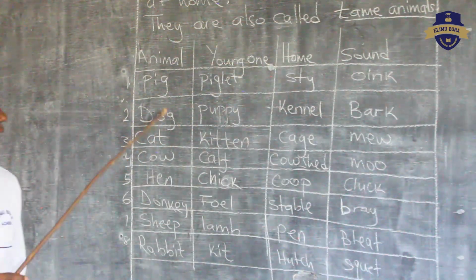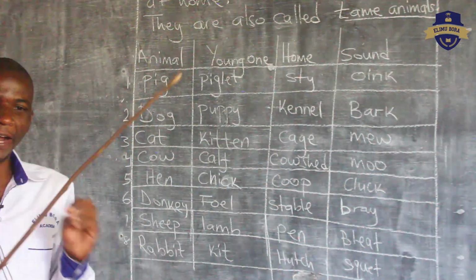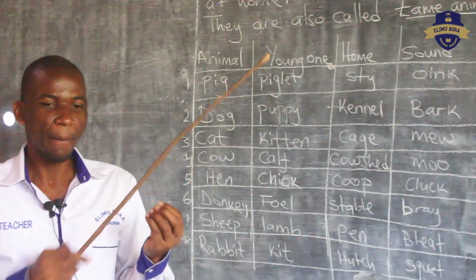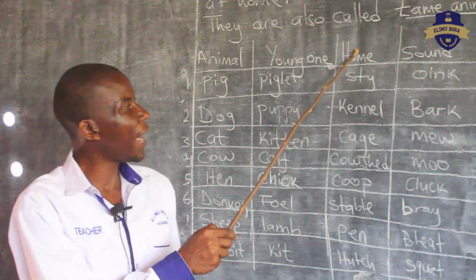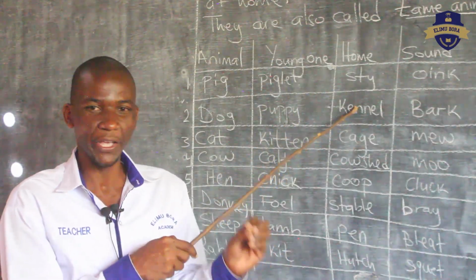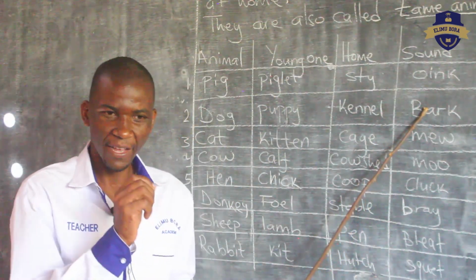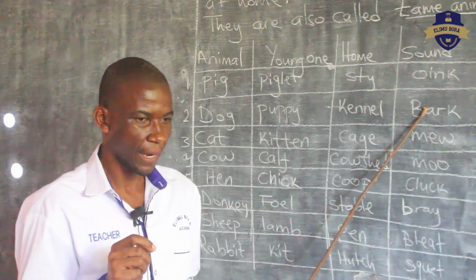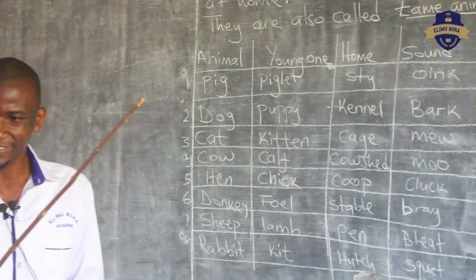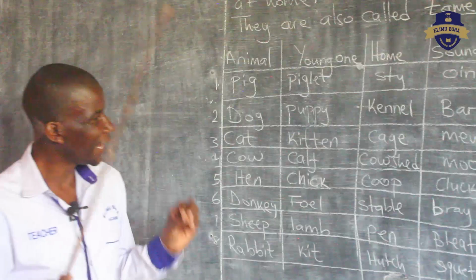Number two is a dog. The young one of a dog is called a puppy. The small dog is called a puppy. The home of a dog is called a kennel. The sound made by a dog is a bark. Can you say bark? Can you bark like a dog? Good. That is the sound made by a dog.